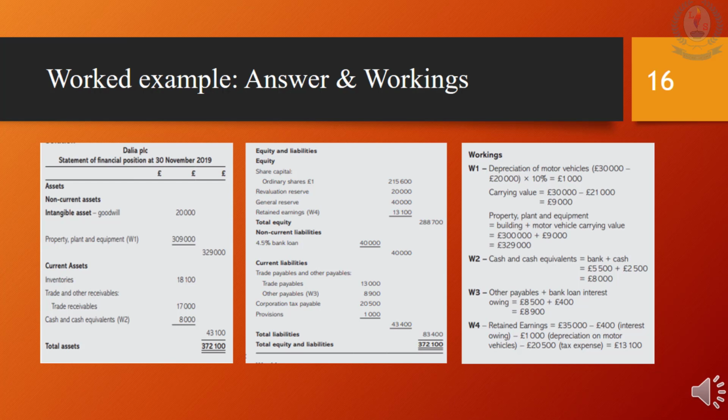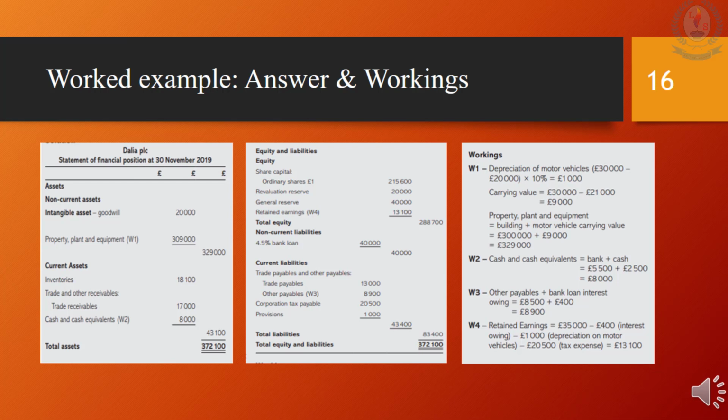Motor vehicle cost and the accumulated depreciation should be considered to calculate the depreciation using reducing balance method at 10%. This would be required for the property, plant and equipment calculation. Ordinary shares can be recorded directly under share capital section. Other payables would be another current liability for the company. Provision is again a current liability. With the trade payables you may record in the SOFP.